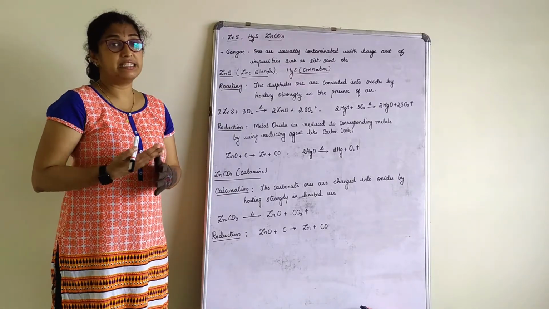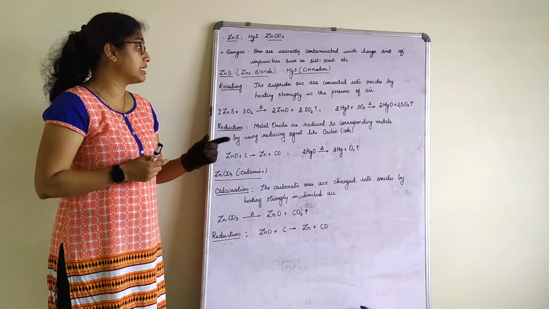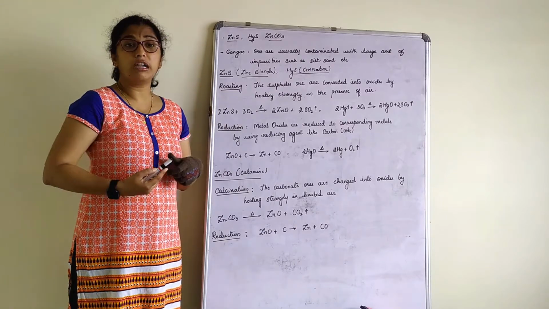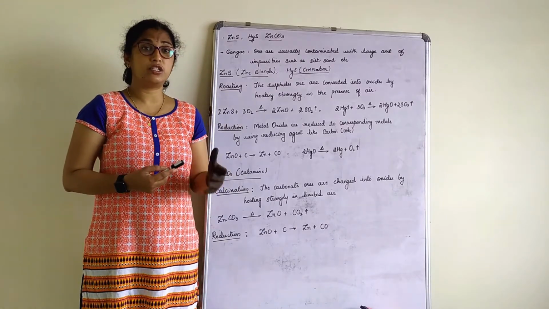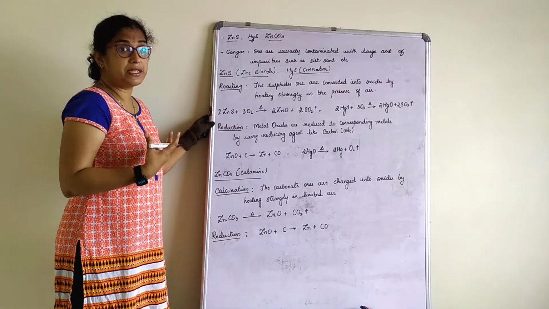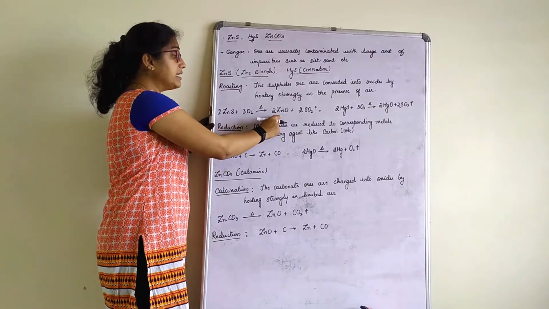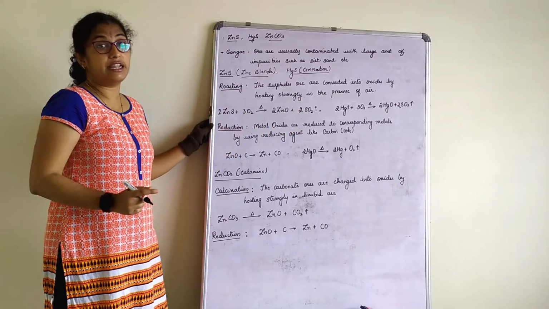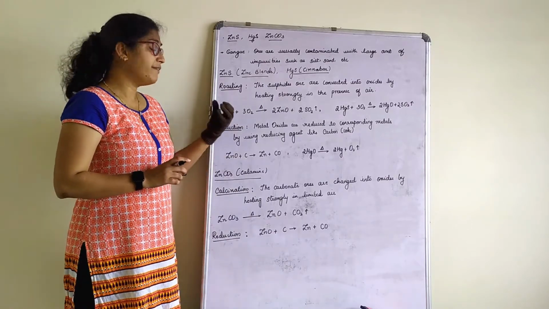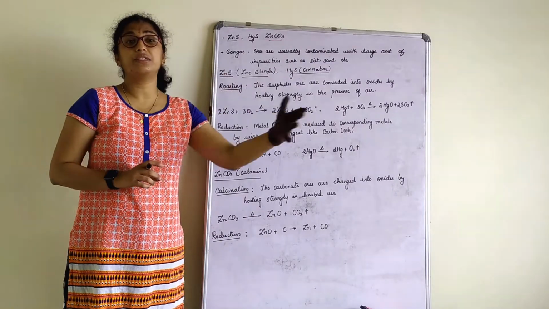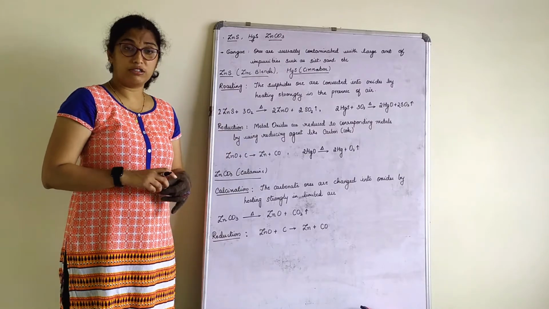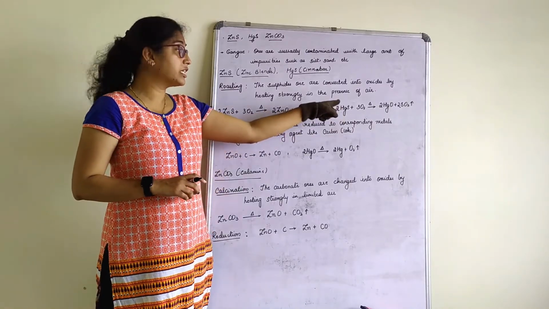Since it is a sulfide ore, it undergoes roasting. The sulfide ores are converted into oxides by heating strongly in the presence of air, that is, in the presence of oxygen. So zinc sulfide plus oxygen, on heating, gives zinc oxide, and sulfur dioxide gas is liberated. The equation becomes very simple. When we have a sulfide ore, sulfur dioxide gas is of course liberated because we are treating it in the presence of oxygen. Similarly, I have taken mercury cinnabar here.